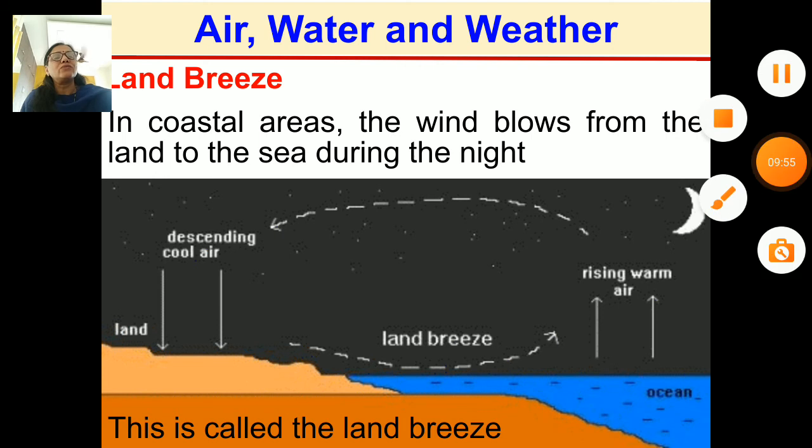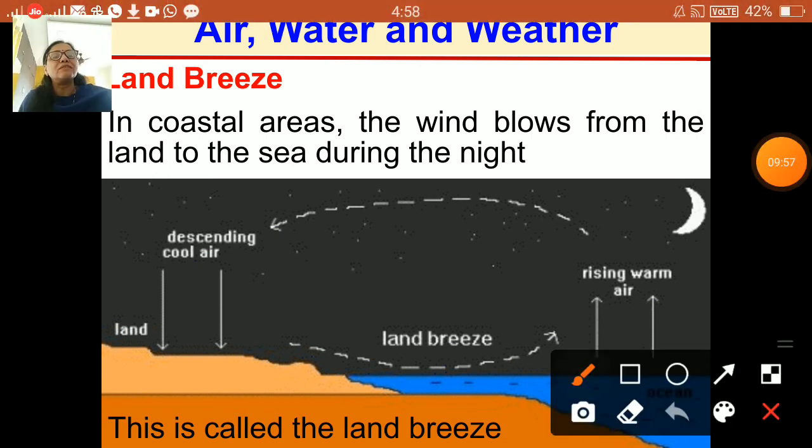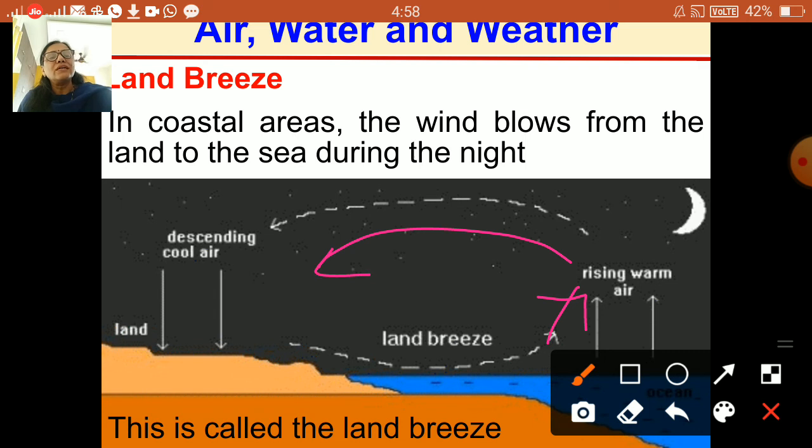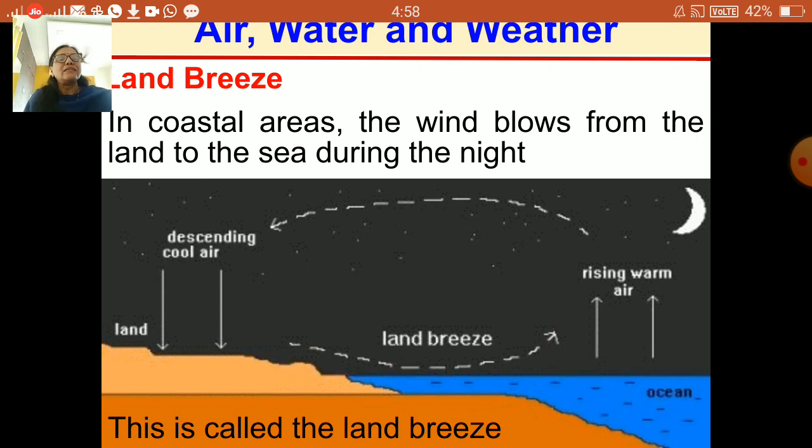As the arrows are indicating here, see here, from this the warm air rises up and goes this side. The cool air from the land moves this side. And this we call the land breeze.